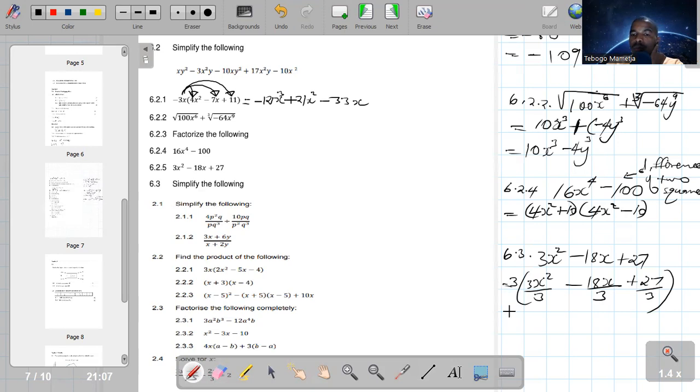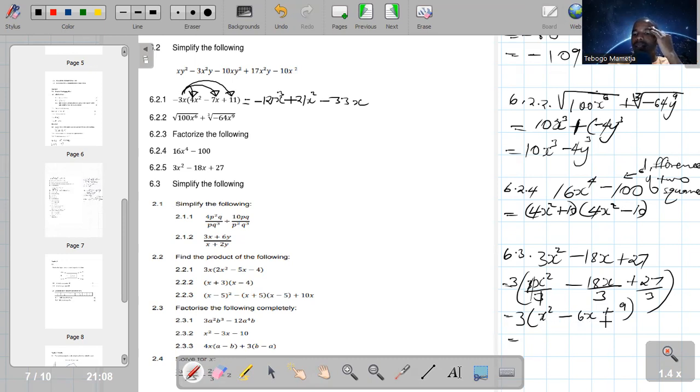So this is 3. 3 by 3, they will cancel. 3 into 3 is 1. So this is x squared minus, 3 into 18 goes 6 times, plus 3 into 27 goes 9 times. So now we have 3 into x squared minus 6x plus 9.